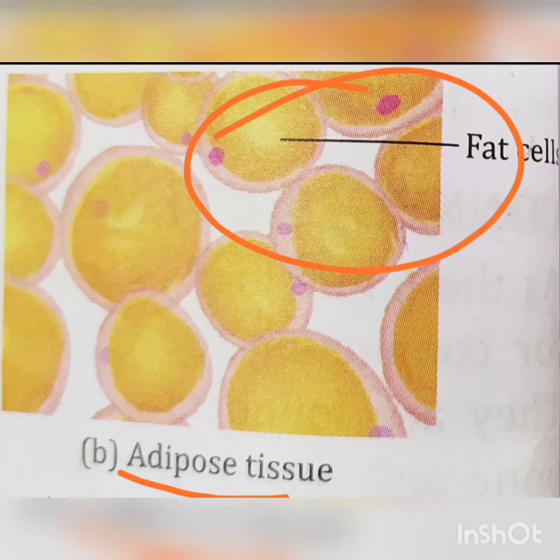Specific examples of the location of adipose tissues include subcutaneous layer of the skin, heart and kidneys, yellow marrow of the long bones, padding around the joints, inside the eye socket and posterior of the eyeball.